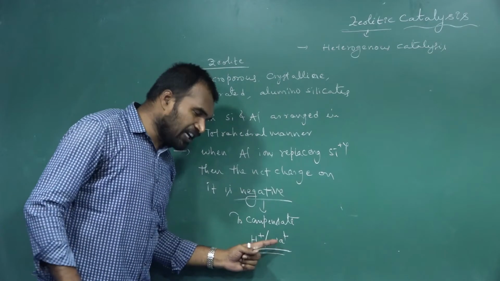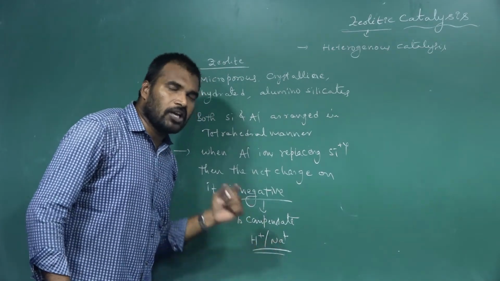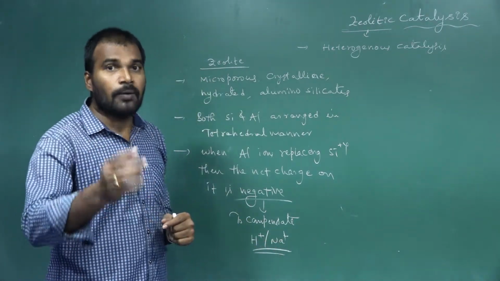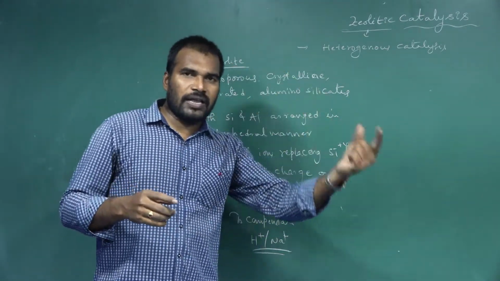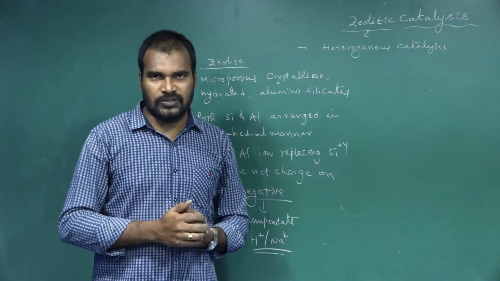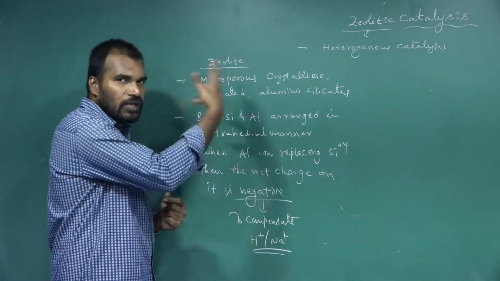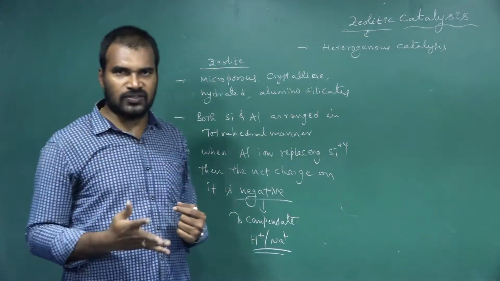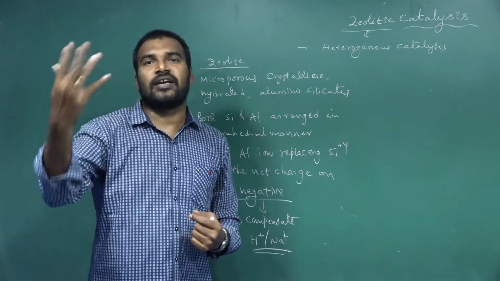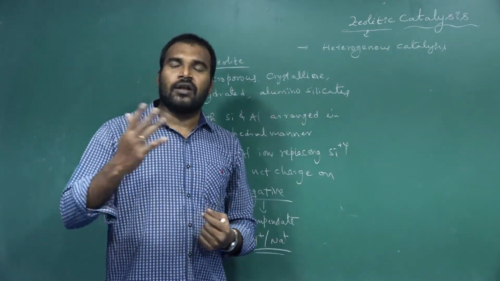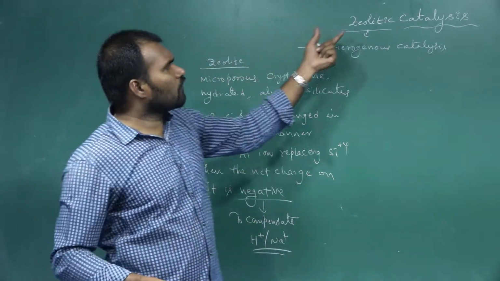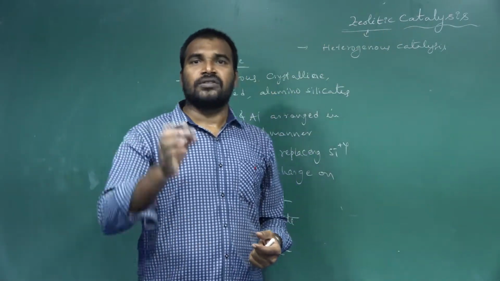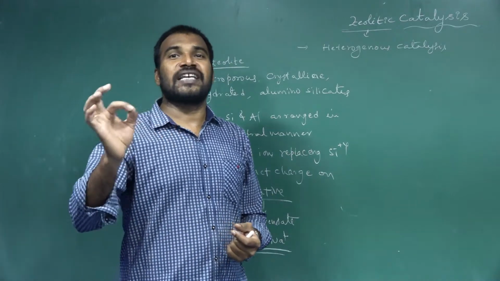Whereas if Na plus ions are present along with aluminosilicates, we call them basic zeolites. So, understood when we call acidic zeolites and when we call basic zeolites. And the special unique behavior of zeolitic catalysis is that zeolites are shape selective.